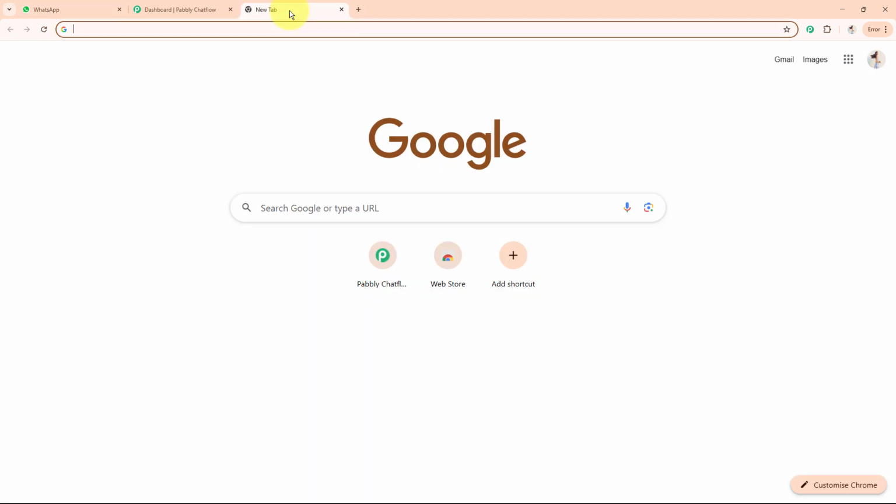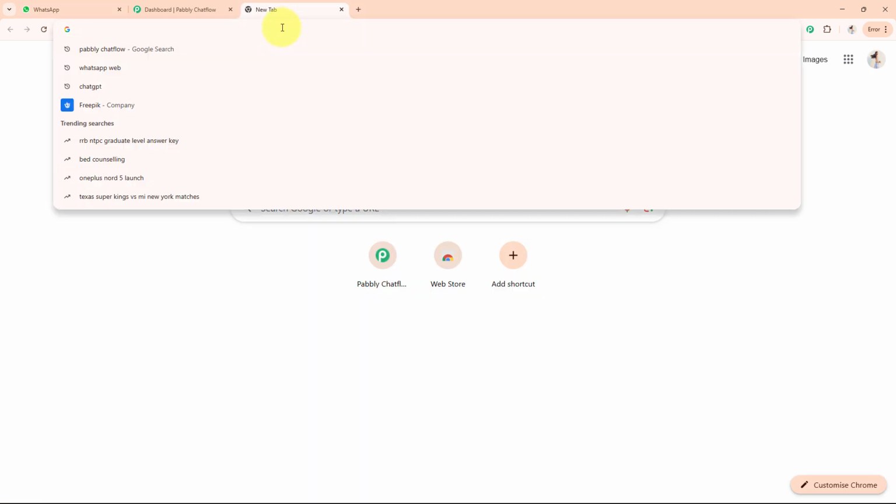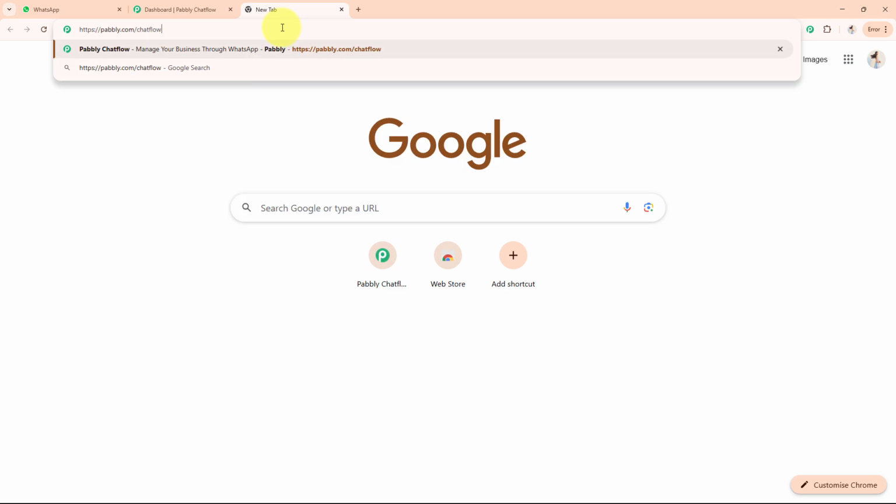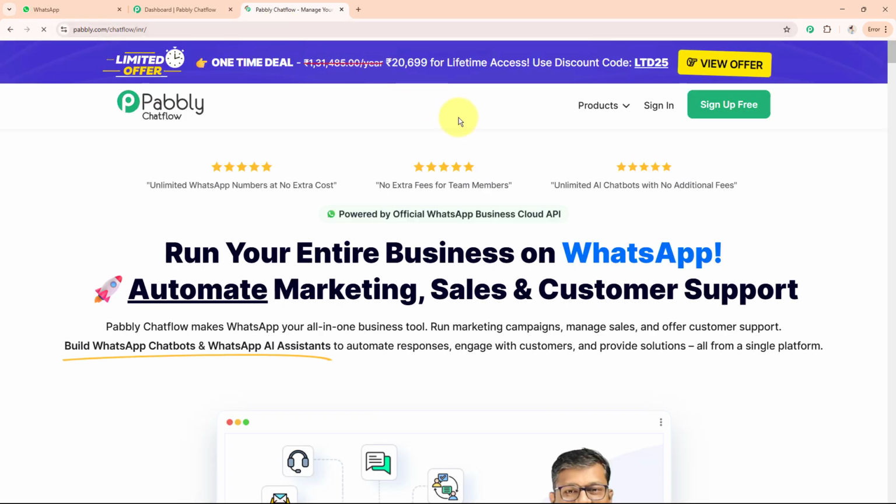So firstly, you have to go on the new tab option. Here you have to search pabbly.com/chatflow and enter it. Now we are redirected towards this page. Here we have the sign up for free and sign in options. Sign up for free is for new users, and as I already have my account, I'll directly sign in.